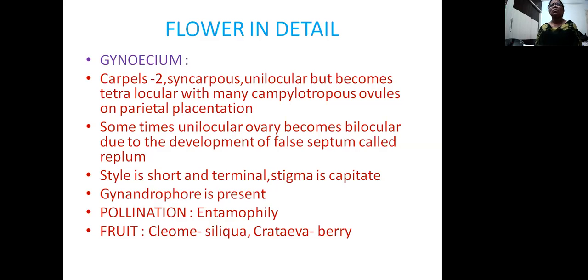Here the style is very short and terminal in position just above the ovary. Stigma is the normal capitate one. The gynophore is present. There is no specific pollination mechanism, only by insects. The flowers are attractive, so it is insect pollination. After pollination and fertilization, the ovary becomes fruit, and ovules become seeds. The fruit is siliqua, a characteristic fruit of this family, which is common in all Cleome species, but in Crateva it is berry.